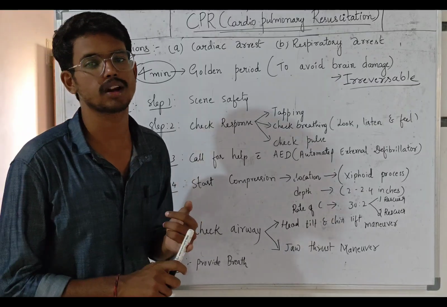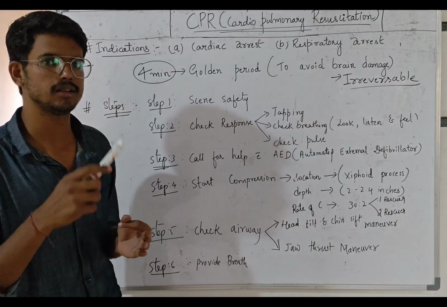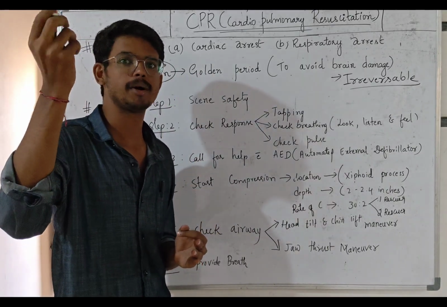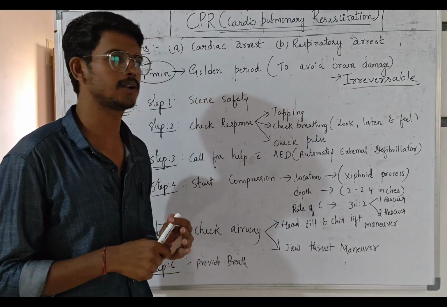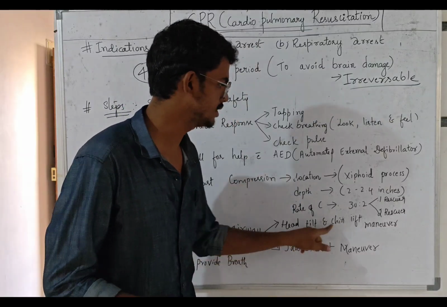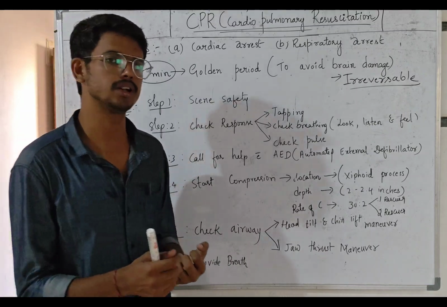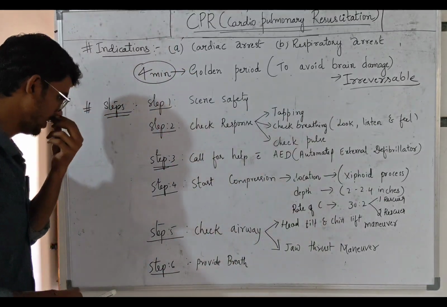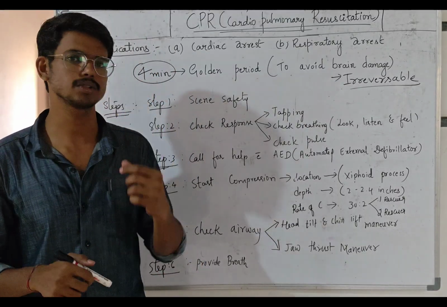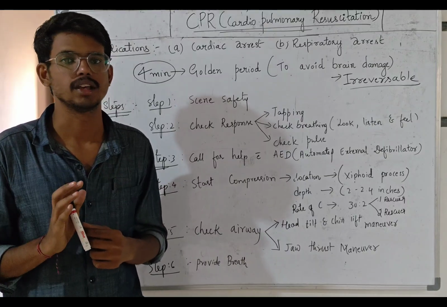But the head tilt and chin lift maneuver is contraindicated for a person who has had a road traffic accident or injury, for example, if the person fell down from a great height. In that case, the jaw thrust maneuver is used, where only the lower jaw is pulled to open the airway. Then they provide rescue breaths mouth to mouth, pinching the nose.